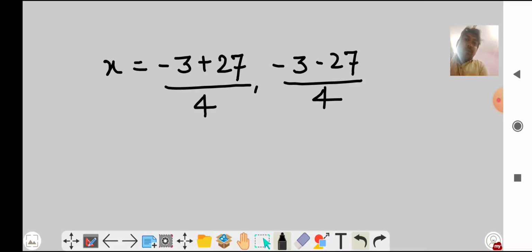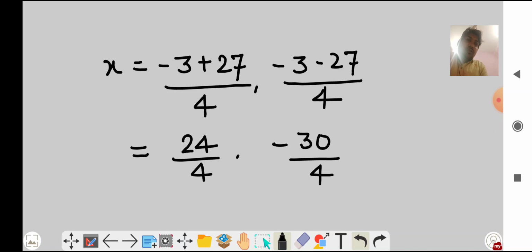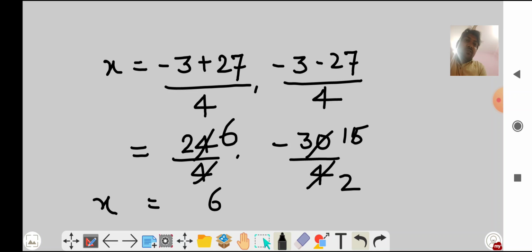See, 27 minus 3 is 24 upon 4, and this is minus 30 upon 4. So this will give 6, and this is minus 15 upon 2. So x we are getting as 6, and another one is minus 15 upon 2.